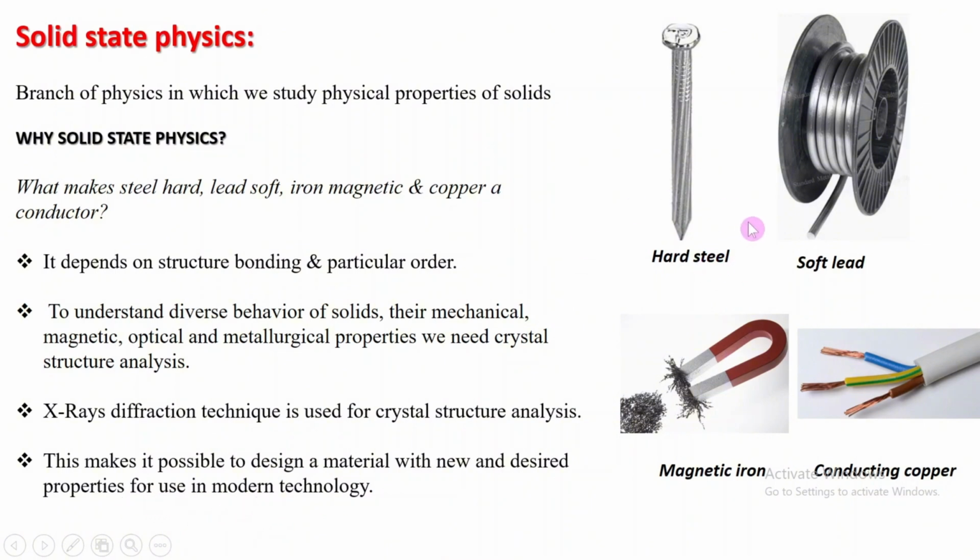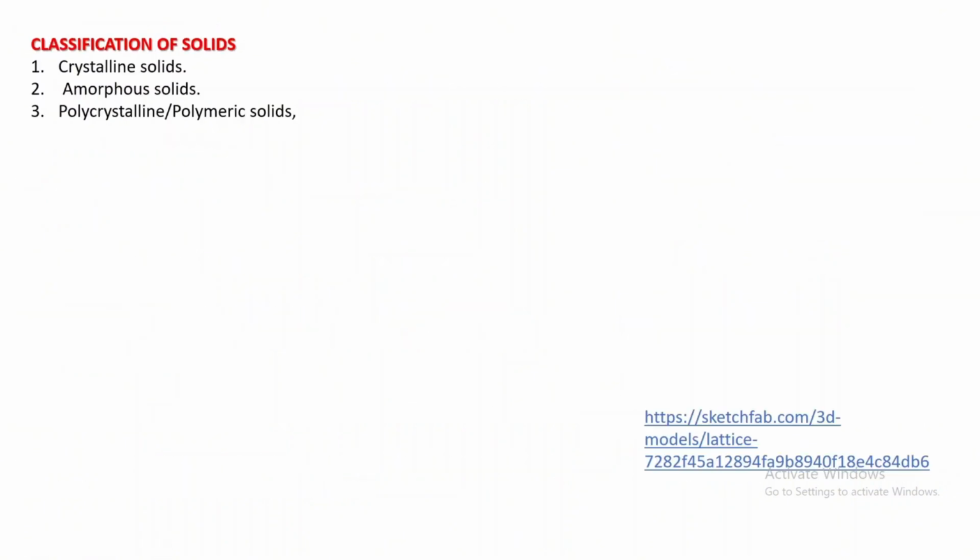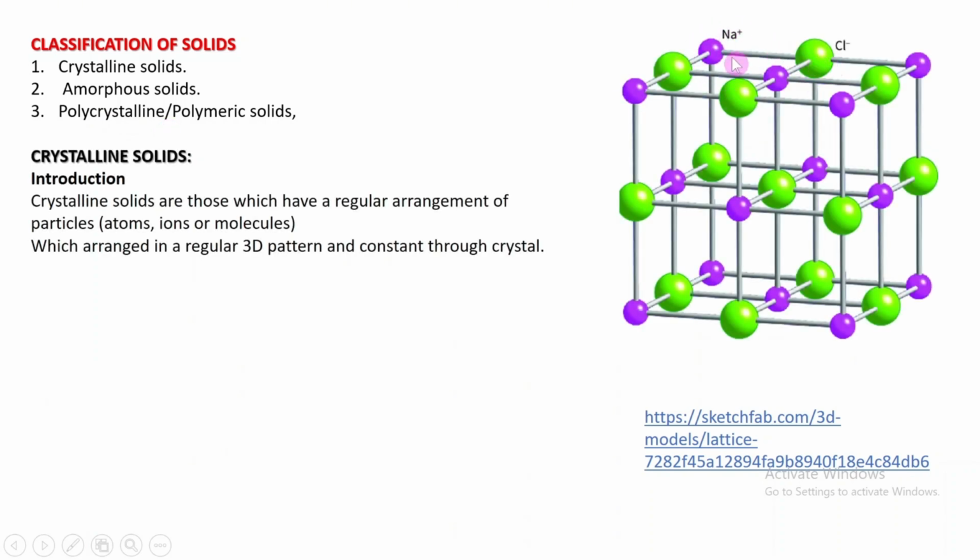If we know the internal structure, the bonding, or the particular ordering of the particles, whether atoms, ions, or molecules, inside these materials, we can synthesize these materials according to our desire. Solids are classified into three types. The first one is the crystalline solid, the second is the amorphous solid, and the third is the polycrystalline solid. Here the sodium and chlorine are arranged in a specific order, not in random form.